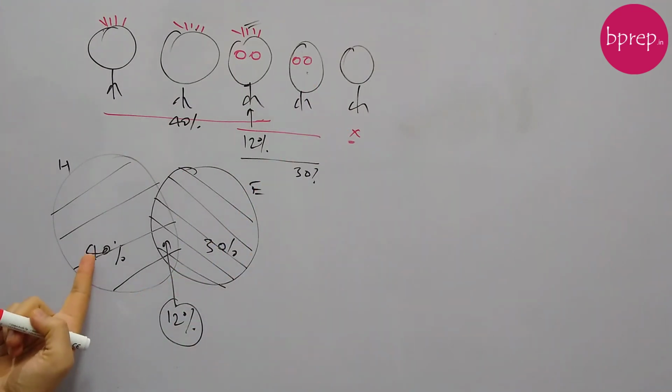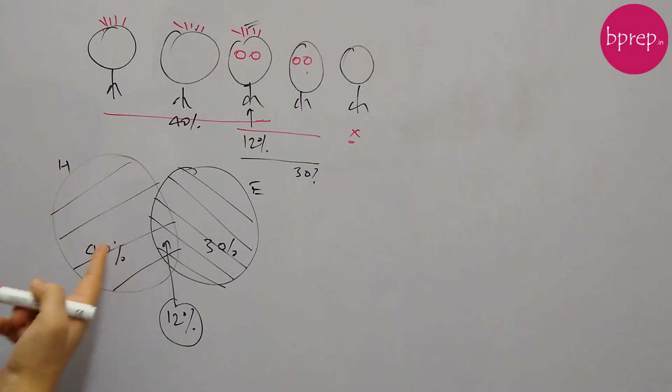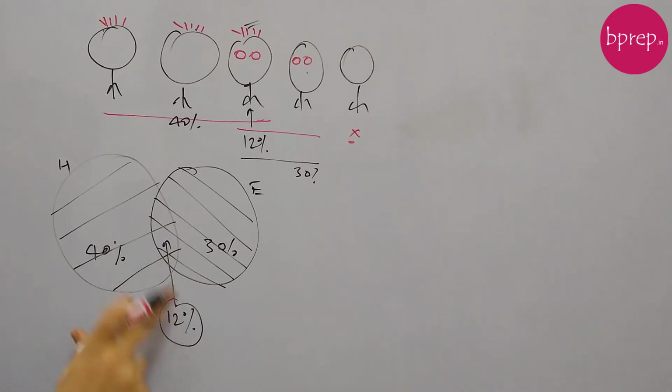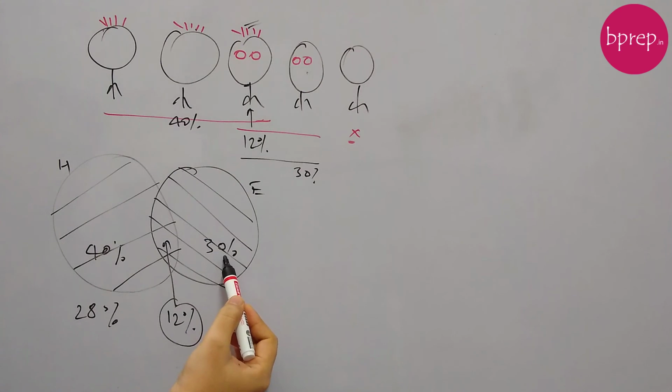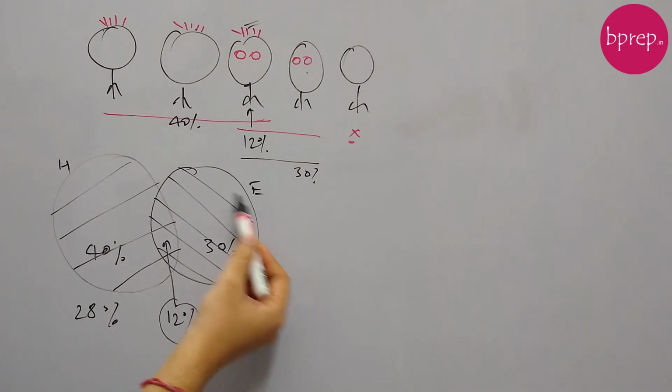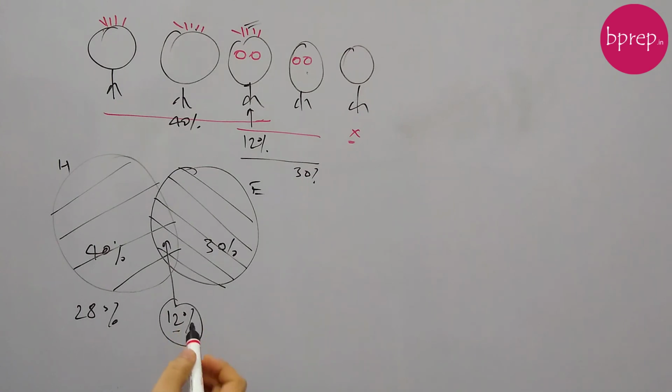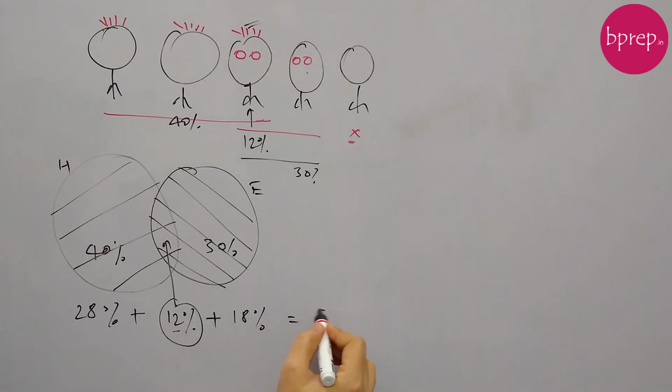Out of 40%, 12% are having both. So it means that 28% people are having only brown hair. And out of 30% people, those who are having brown eyes as well as brown hair, 12% is common. So that means 18% people are having only brown eyes, they don't have brown hair. So if we add these three, then we get 58%. That means 58% of people are having at least one of these or both.